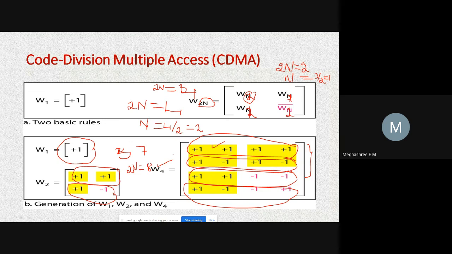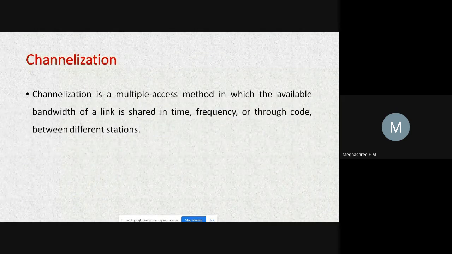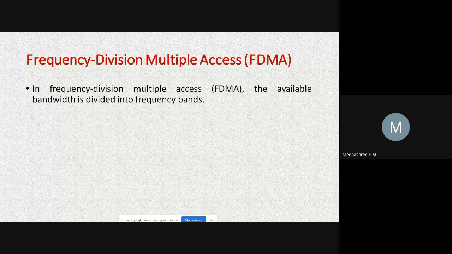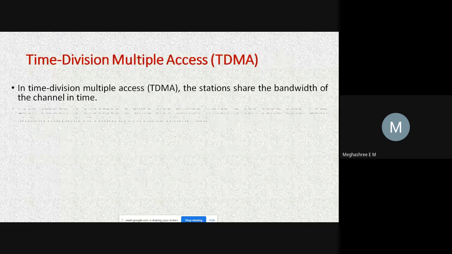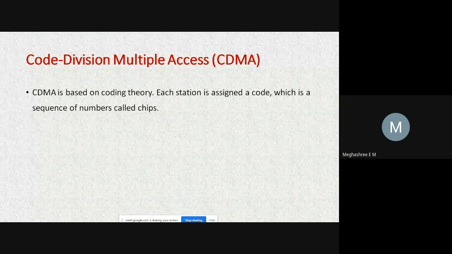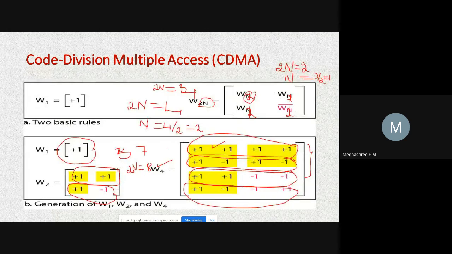That is all about code division multiple access. To recap, the first topic is channelization, where the available bandwidth is shared in time, frequency, or through code. The first method is frequency division multiple access, the second is time division multiple access, and the third is code division multiple access. In code division multiple access, each station is assigned a code, and the code is nothing but a sequence of numbers, also called chips. That is how code division multiple access works.